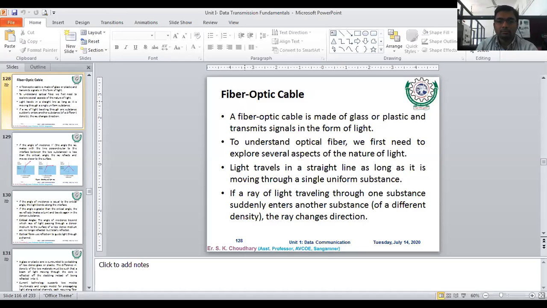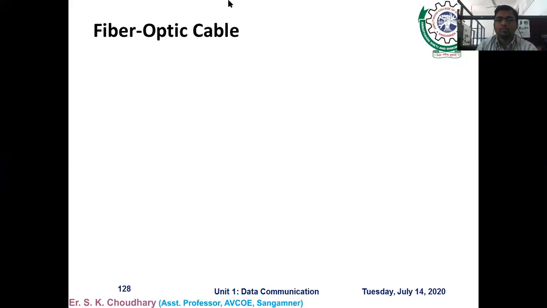In television distribution, the cables you use for Tata Sky or Dish TV or some other satellite television, those wires are coaxial cables.